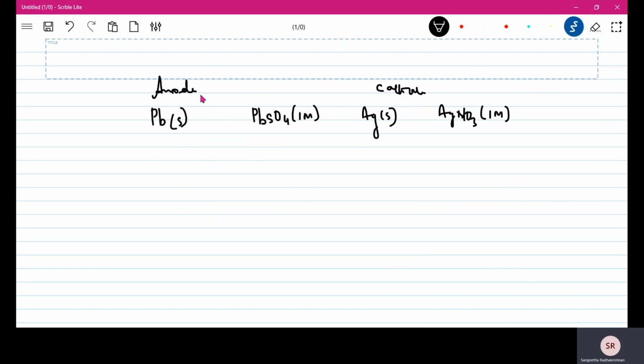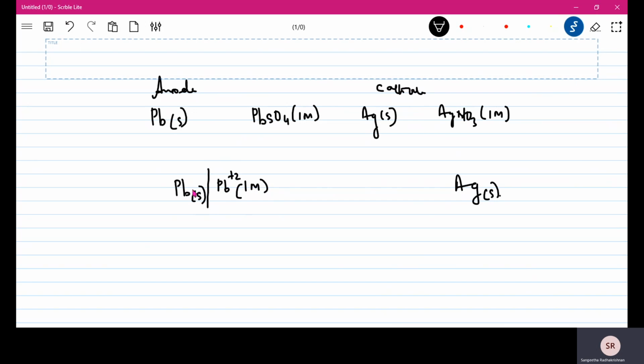First you'll write the anode. Extreme left is anode, extreme right is cathode, right? So if they mention solid, you can write solid. So lead solid, and extreme right will be silver solid, that is the cathode. Put a single line. You need not write PbSO4, you can simply write Pb2+, 1 molar.